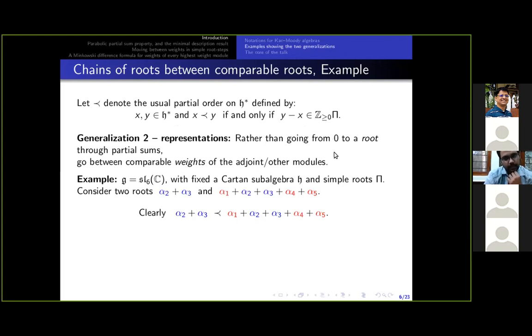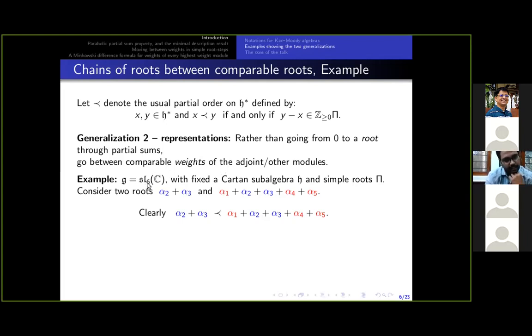So essentially, via the partial sum property, starting with the root beta, we get a chain of roots between 0 and beta, such that we go up along the chain each time by adding a simple root. And this phenomenon we generalize to move between comparable weights, comparable in the sense of partial order, coming from the set of weights of the adjoint representation or highest weight representations or more representations, which we see in this talk. Let me show this through an example.